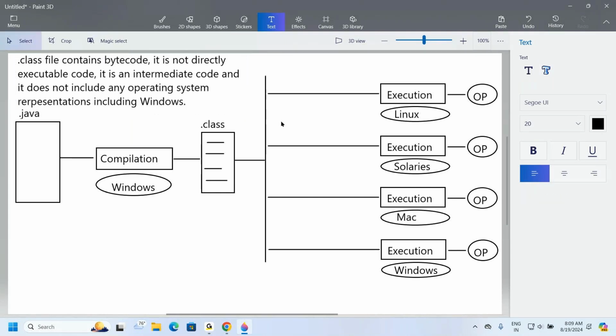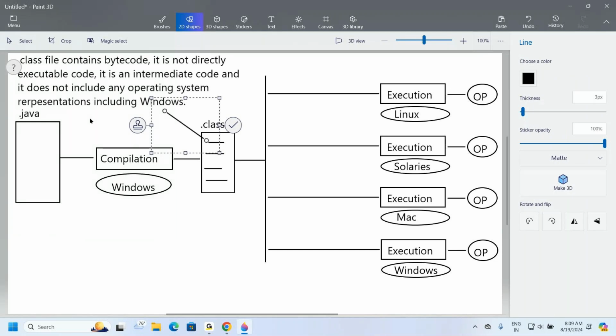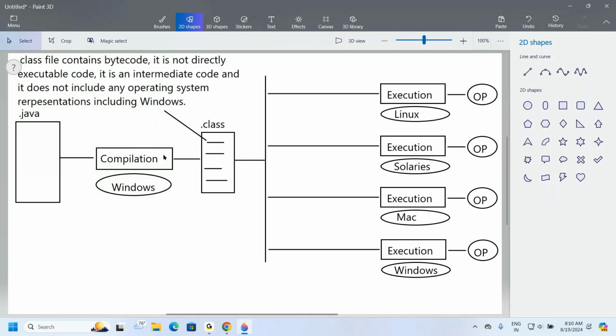This is the exact nature of bytecode. A .exe file is different, bytecode is different. A .exe file contains directly executable code, but bytecode is an intermediate code. At the same time, it doesn't have any operating system representations. Got it or not?